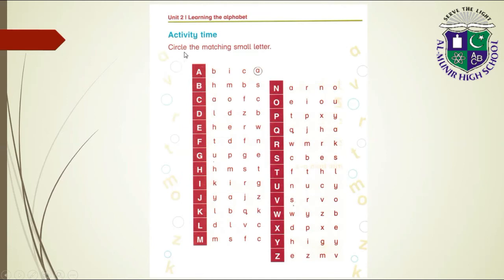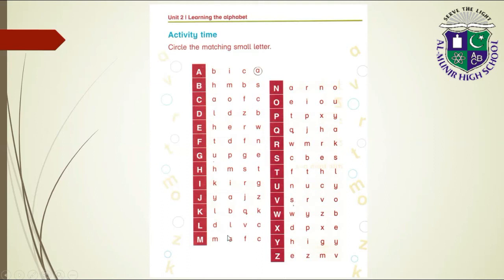Now it's activity time. Circle the matching small letters. Here is A, so you have to circle a. B, circle the small b. C, circle small c. D, circle small d. E, circle small e. F, circle small f. G, circle small g. H, circle small h. I, circle small i. J, circle small j. K, circle this small k.